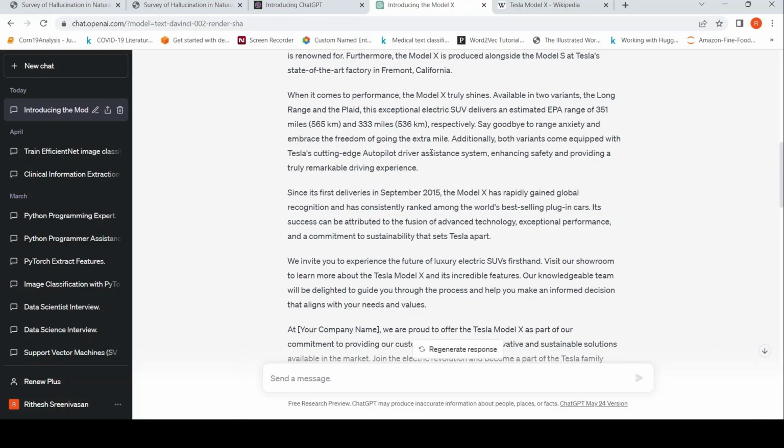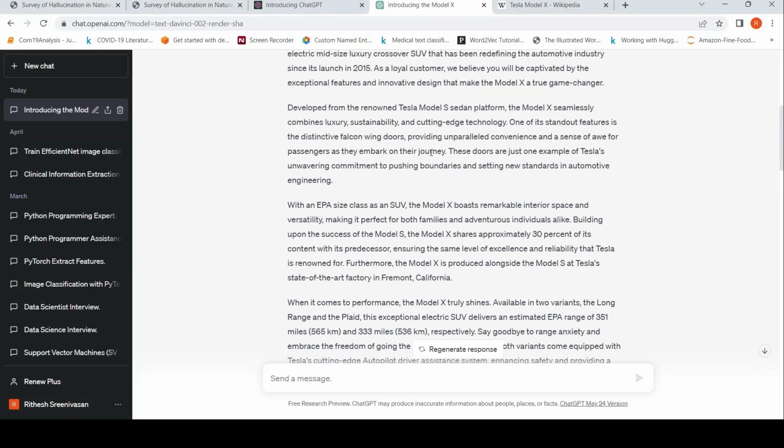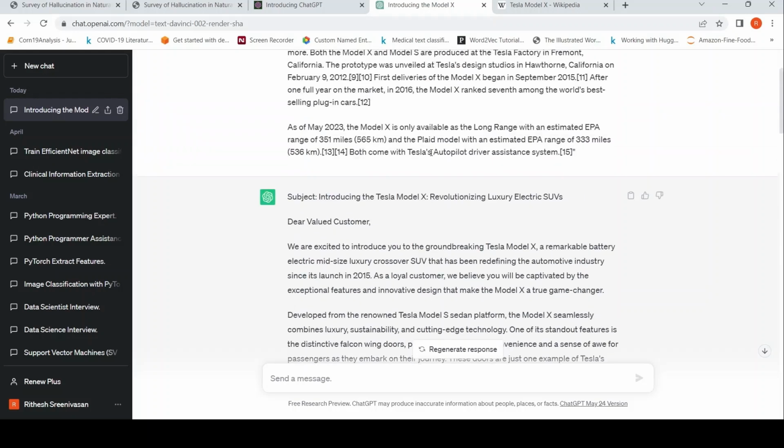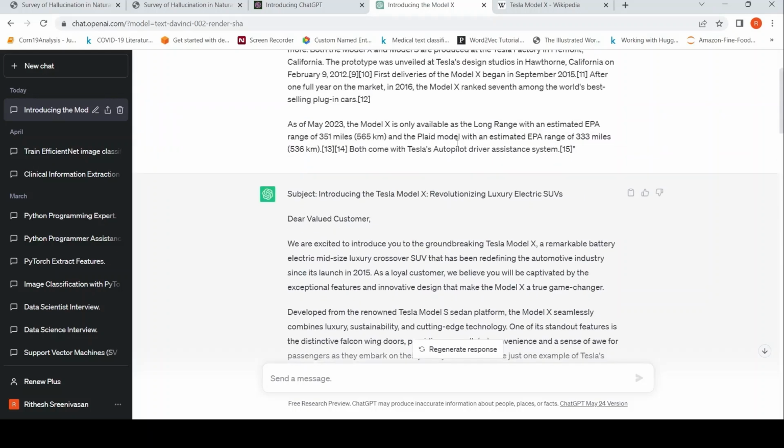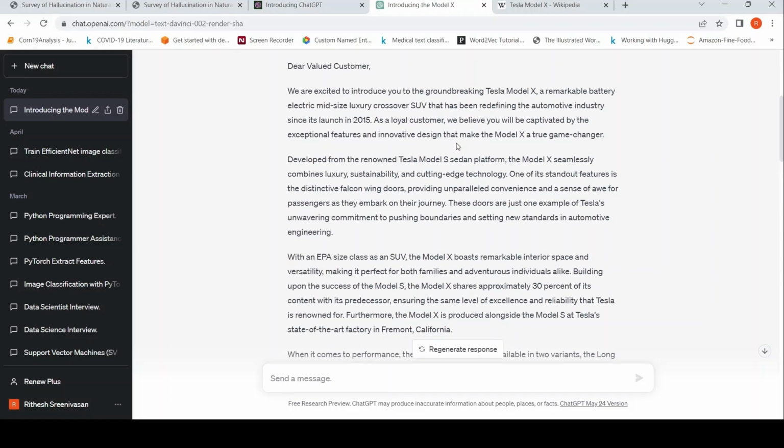Recently, a lawyer had issues because a judge pointed out that in the case details generated for the lawyer, there were a lot of cases that were not existent. The lawyer made use of ChatGPT, so they were hallucinated cases.